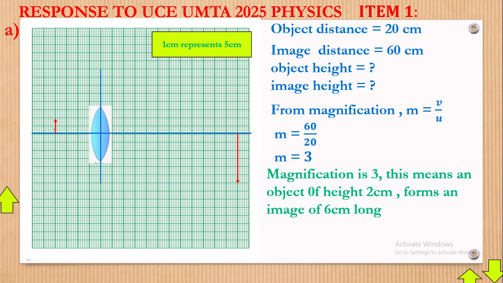Now, why are we using the height 2? Because you can even use 1, but make sure that it is consistent with this magnification. If you use 1, then the image height will be 3. If you use 2, then the image height will be 6. Whatever you use, you multiply by 3 to get the other. So the object height is 2, and the image height is going to be 6 centimeters long. So let's see. Do we have the 2? Yeah, we have it.